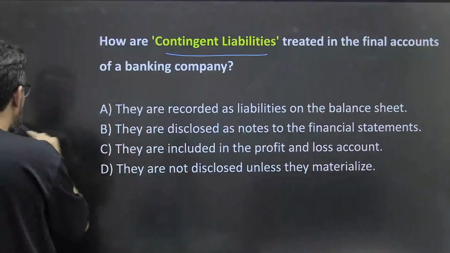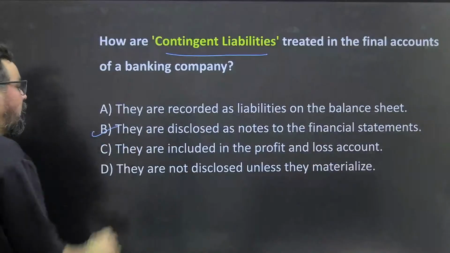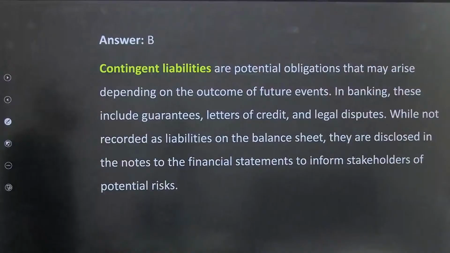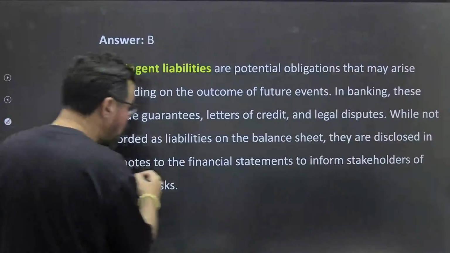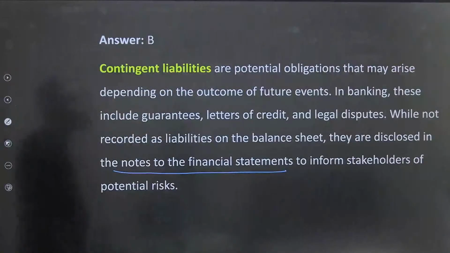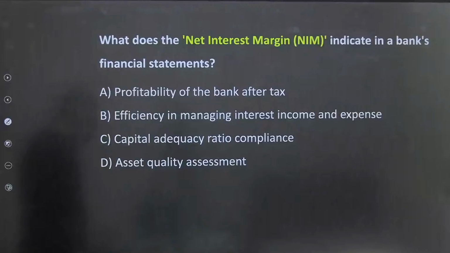Sorry guys, statement B is the right answer for this one. These are future accounts, because they are not happening yet. These are guarantees, letters of credit and others. They are disclosed in the notes to the financial statements to inform shareholders. It is about information to the shareholders, that's why this is the one.